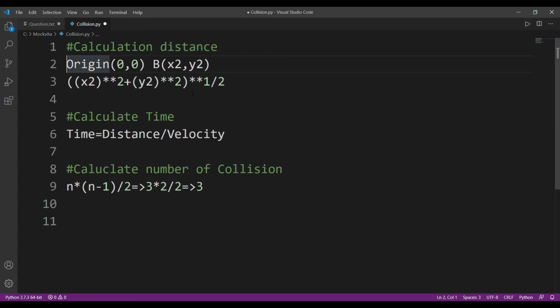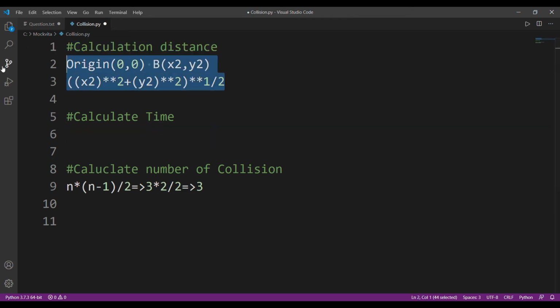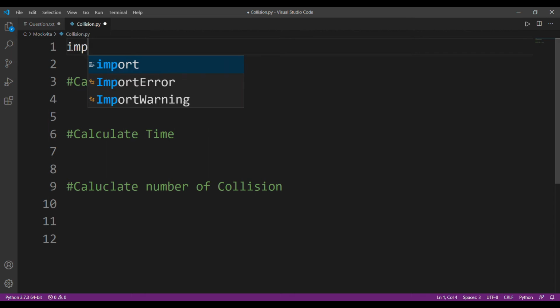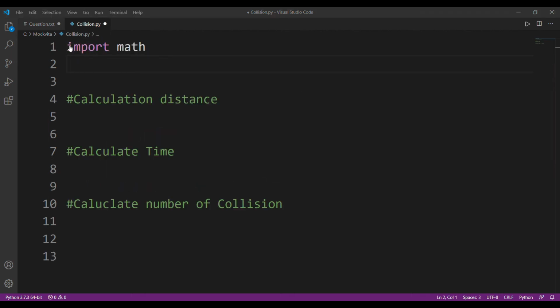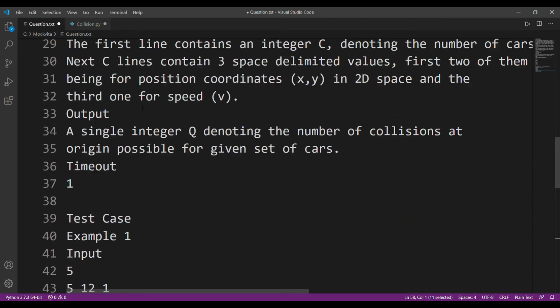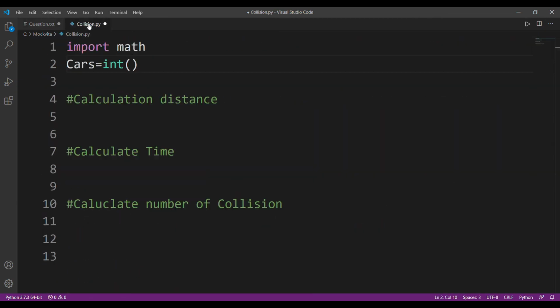Let's move on. I'll just remove these parts. I'll definitely need this function, import math, because I'm basically going to use the inbuilt function. First I'll take the number of cars. You have to look at the input format because it can be quite troublesome if you keep taking input in the wrong format.